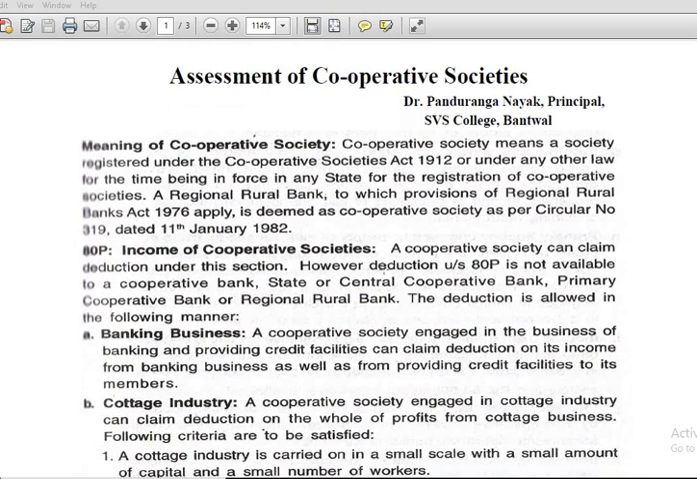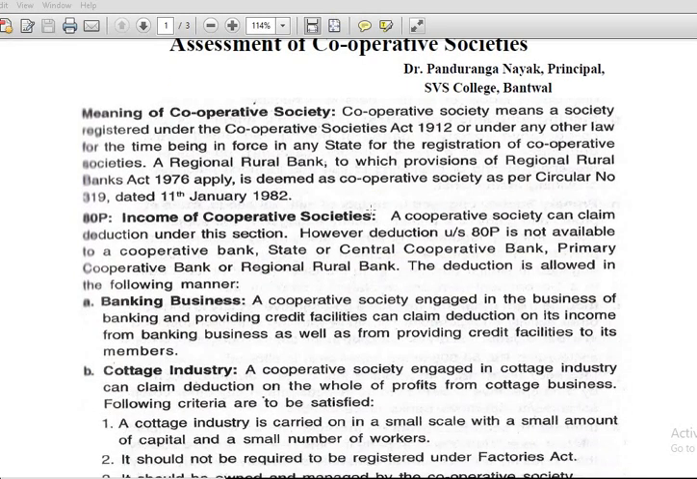Now there are several deductions under section 80 for various types of assessees. And one of the important deductions which is applicable only to cooperative societies is 80P. So this is an important component in this particular topic. Therefore, let us see what is 80P and what items are deductible under 80P as far as the assessment of cooperative societies is concerned.